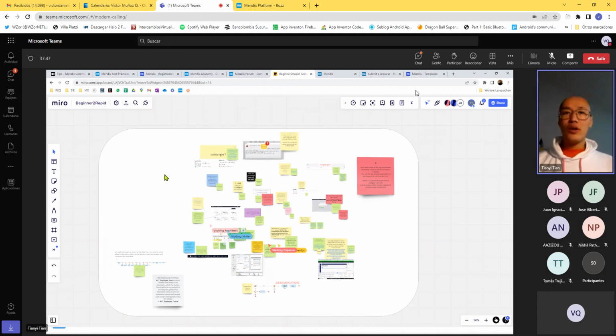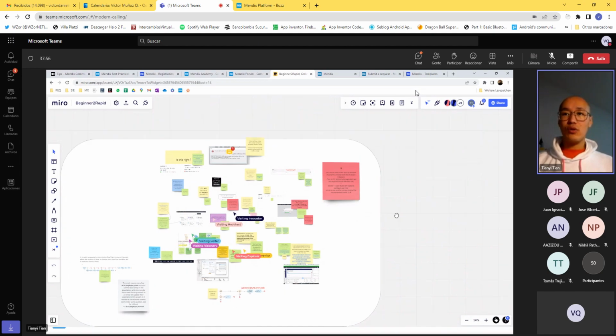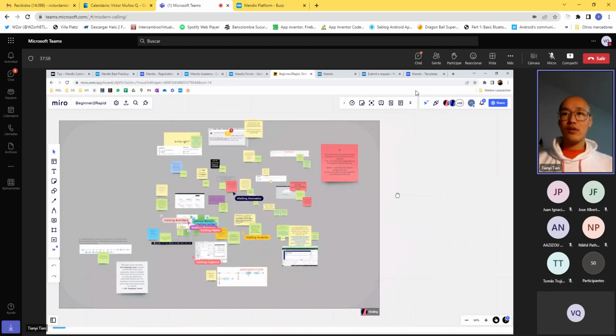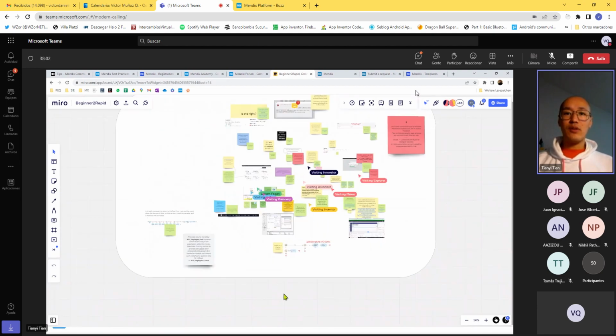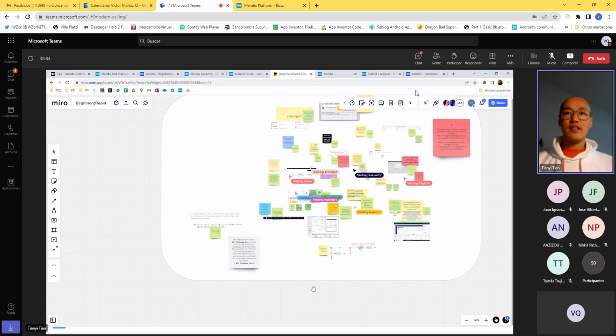To move around the board and see different parts of it, you right click and hold, and then drag. Your mouse turns into this little hand that allows you to move around.